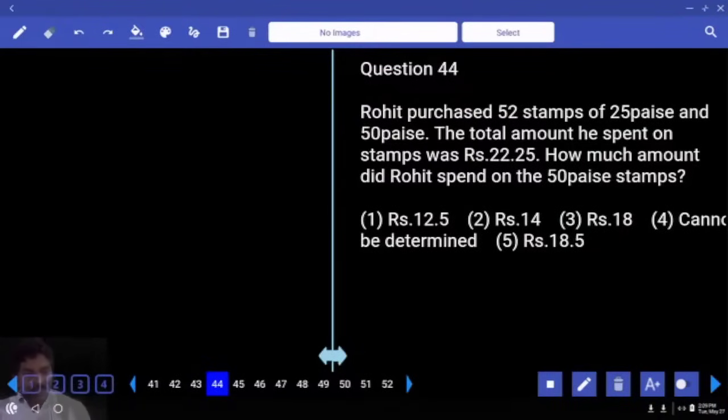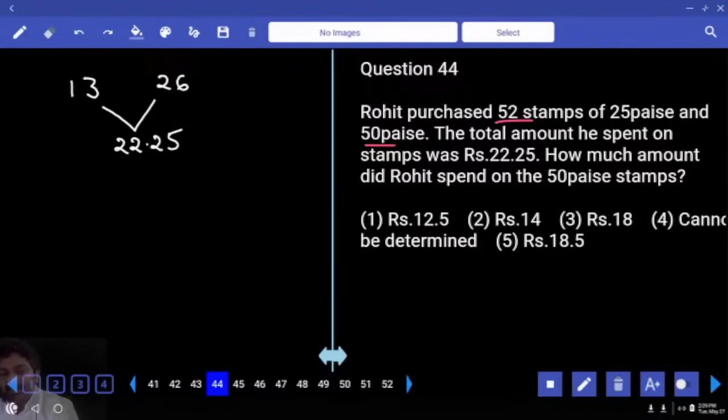Okay, right. You can use alligation. Let's assume all 52 stamps are 25 paisa. 25 paisa in the sense 1/4 rupee. So if all 52 are 25 paisa, amount spent is going to be 52 into 1/4, 13 rupees. If all these 52 are of 50 paisa, then amount spent 26. But what is the total amount spent? 22.25.